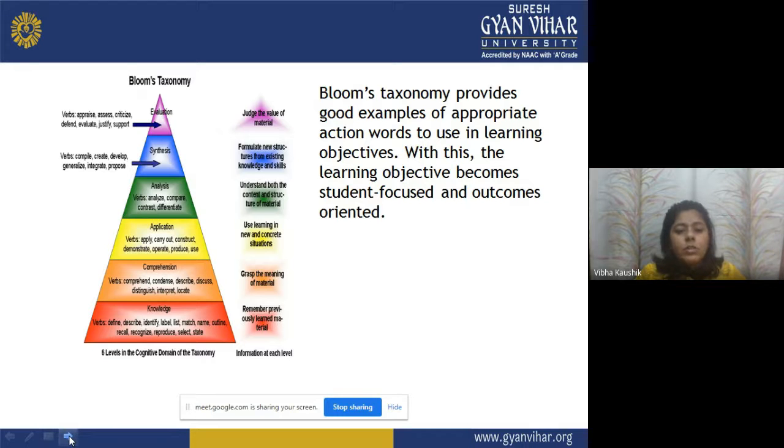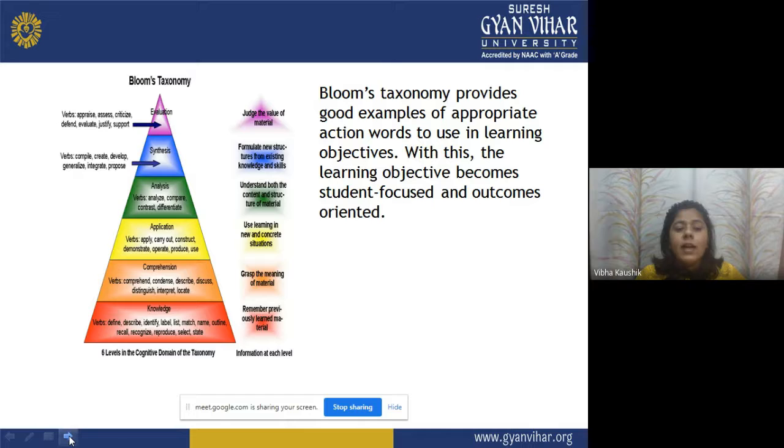Now the application. Verbs: apply, the students can apply that knowledge, carry out, construct, demonstrate, operate, reduce, and use. Use learning in new and concrete situations, whether students are able to use that knowledge in new and concrete situations or not.